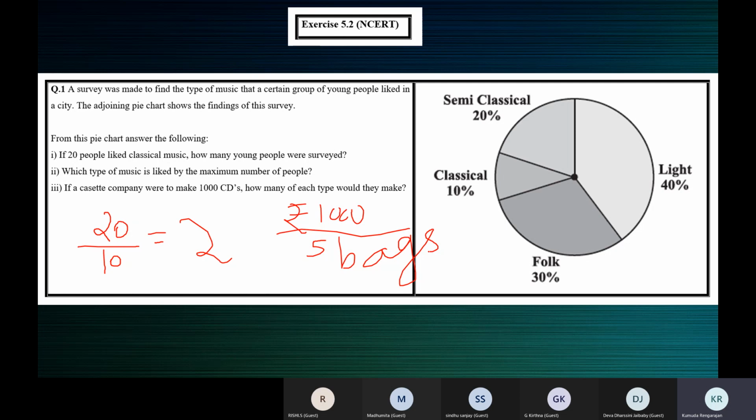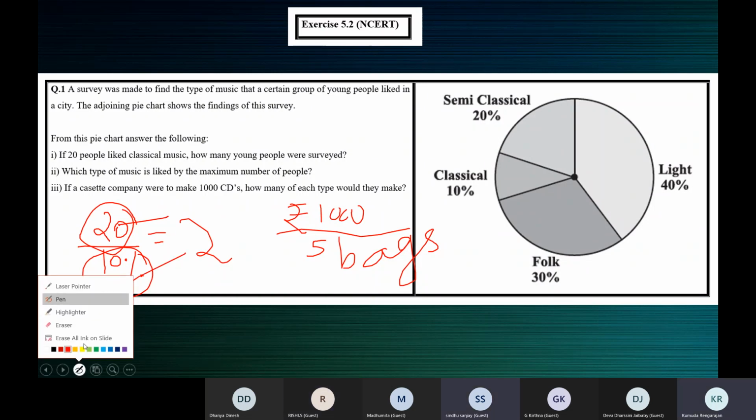That means you will get the answer for 1 bag. Similarly, when you divide by 10%, the answer you're going to get is for 1%. Like here, when you divide 1,000 rupees by 5 bags, you will get the cost for 1 bag. Like that, here you will get the people for 1%. This is 20 people and this is 10%.